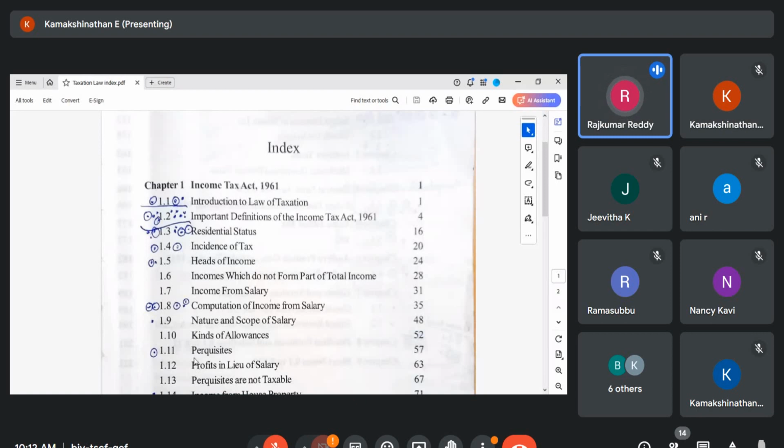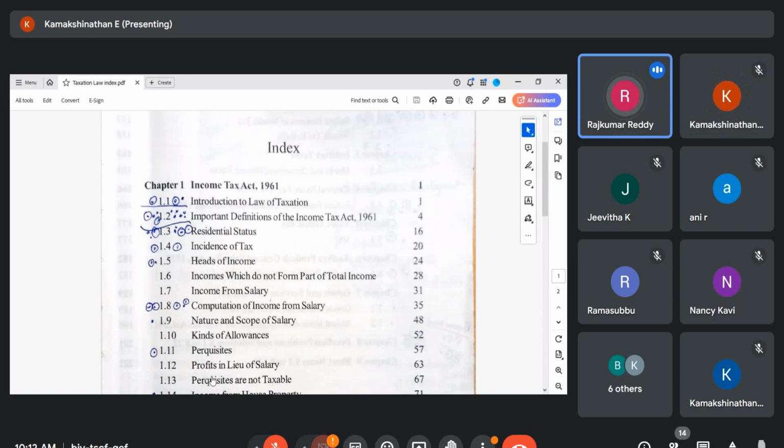What is a long-term capital gain? What is a short-term capital gain? These kinds of important definitions they repeatedly ask. So I will cover them according to the second chapter, where you see the important definitions of the Income Tax Act. After that, we will get into residential status. So first is the definition of agricultural income.